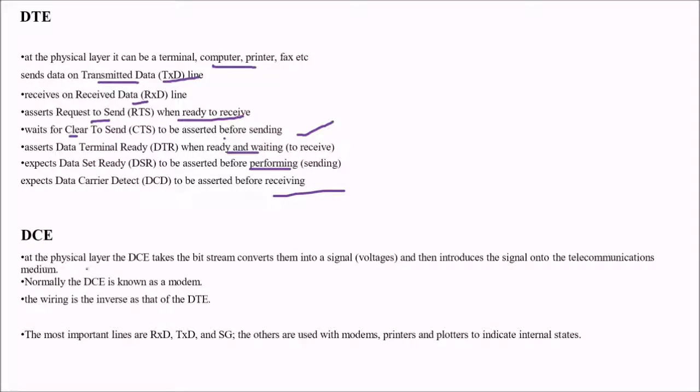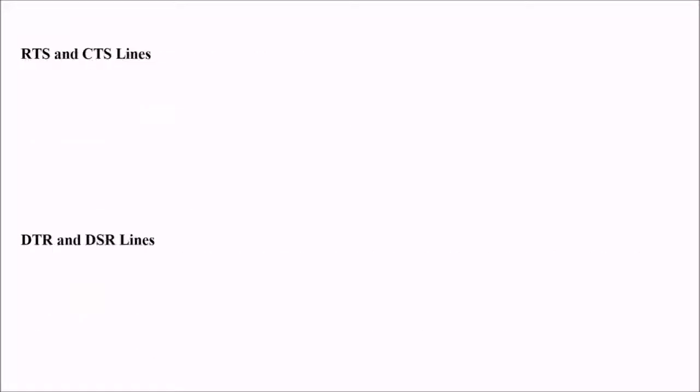At the DCE, at the physical layer, the DCE takes the bit stream, converts it into signals or voltages, and then introduces the signal onto the telecommunication medium. Normally, the DCE is known as a modem, and the wiring is the inverse of that of the DTE. The most common lines are RXD, TXD, and SG. The others are used with modems, printers and plotters to indicate the internal states.